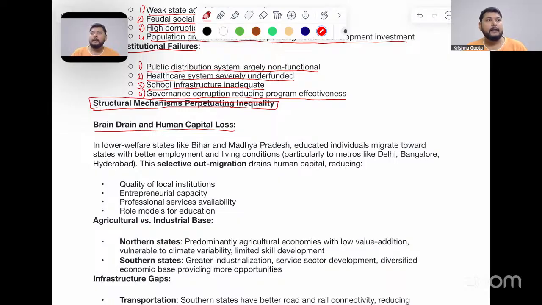It is not that bright minds are not present. The people do not want to work for the region or for Bihar, but whoever goes into the egalitarian part, they basically migrate to other regions. So this is one important factor which is resulting in a kind of perpetual inequality in the region.